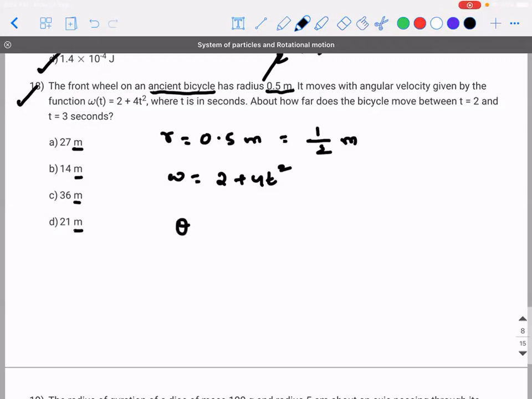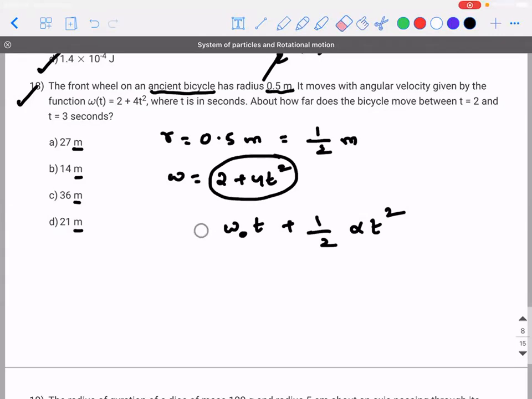So what is that? We know theta is equal to omega naught t plus half alpha t square. But the problem here is omega itself is changing with respect to time, so we don't know the value of alpha. So how to proceed?